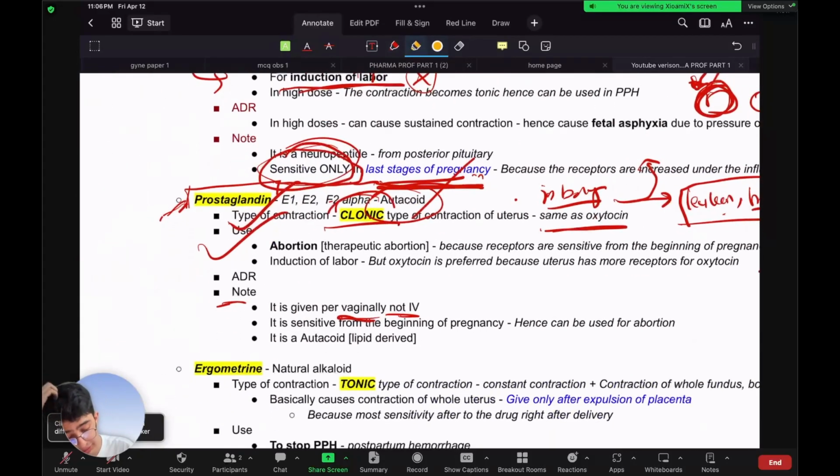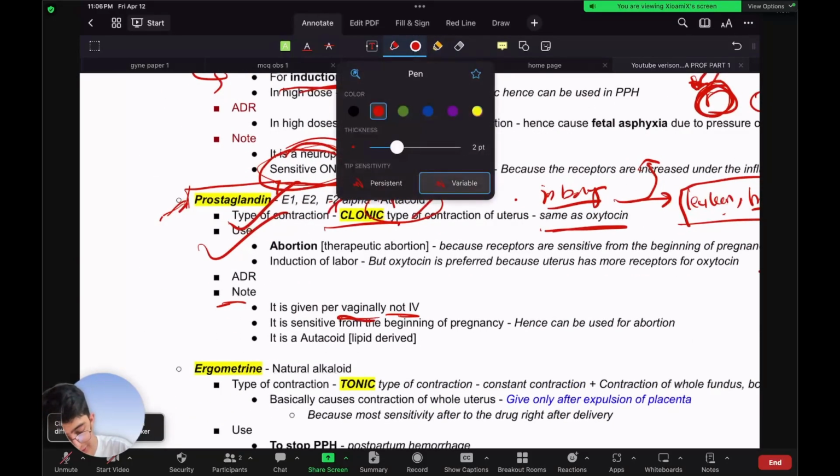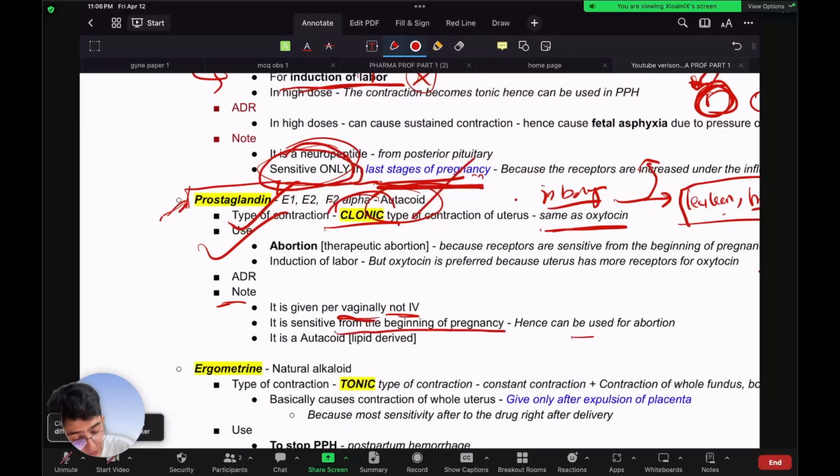That's one thing. The other thing, which I've already mentioned to you, is that it is sensitive from the beginning of the pregnancy. That's why it can be used in abortion, and that is why oxytocin can't be used in abortion. And it is an autocoid, right? Autocoids are chemicals that affect the same cells that they are secreted from, as well as the neighboring cells. So autocoids are a group of chemicals such as prostaglandin, leukotriene, lipoxins, serotonin, histamine. These all are known as autocoids. So prostaglandin is a type of autocoid.